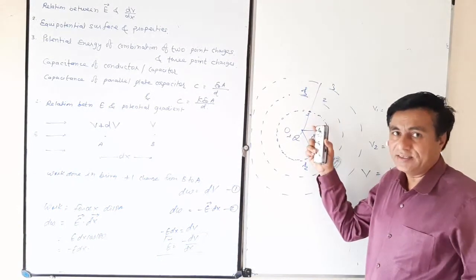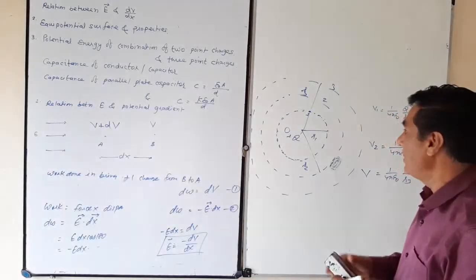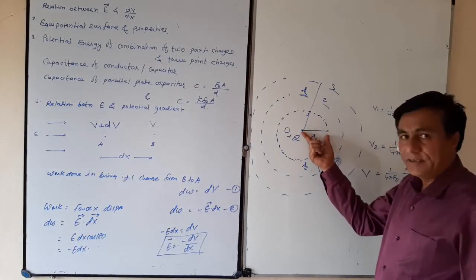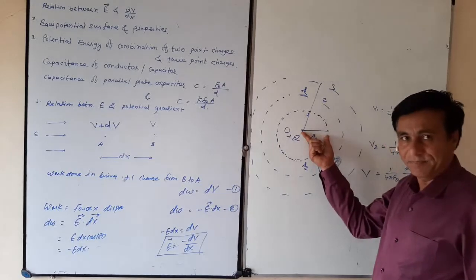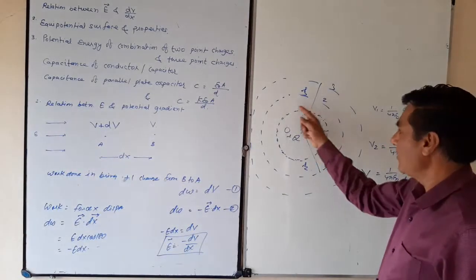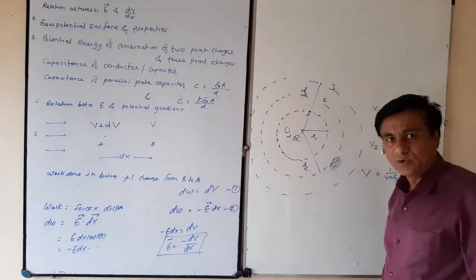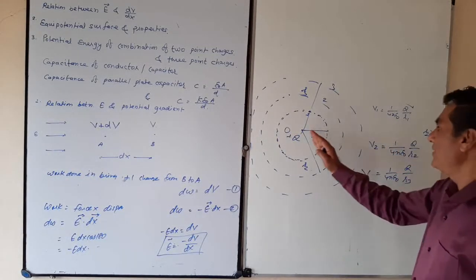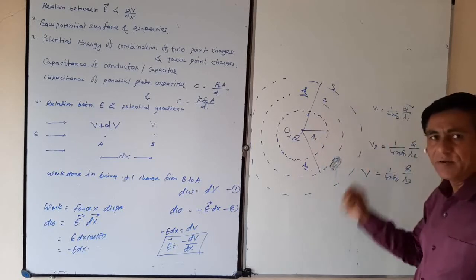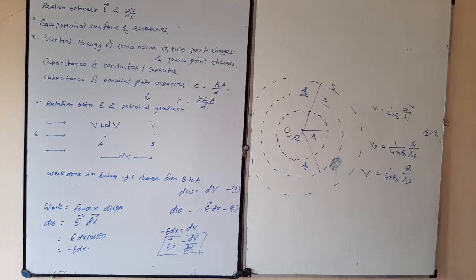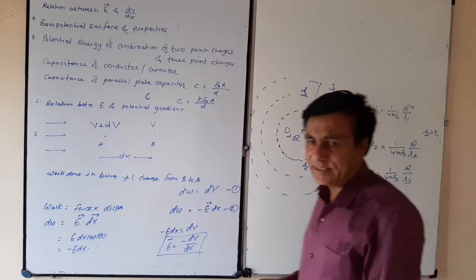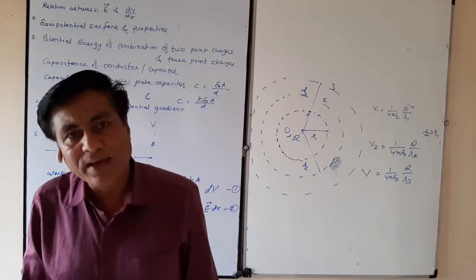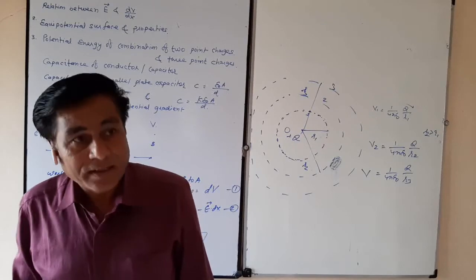Although their potential values are different, it depends upon the radius. If the spherical surface is near the point charge, the potential will be more, and if we move outward, the potential decreases. An equipotential surface is a surface at which the potential of all points is constant.